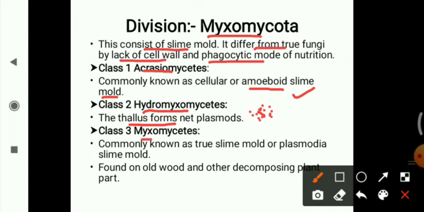The third class, Myxomycetes, is commonly known as the true slime mold, or we can also say the plasmodial slime mold. They are found on old wood and other decomposing plant parts, in places where old wood and decomposing plant matter are present.